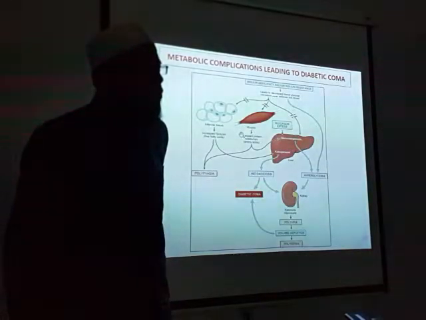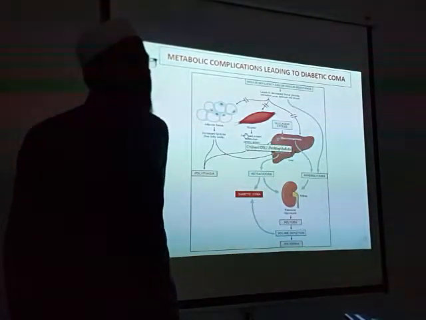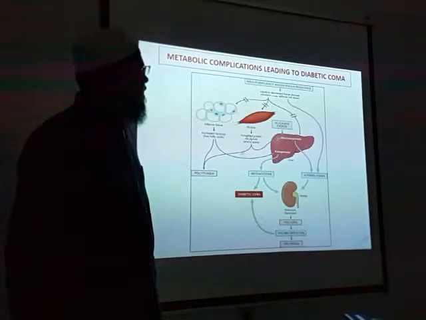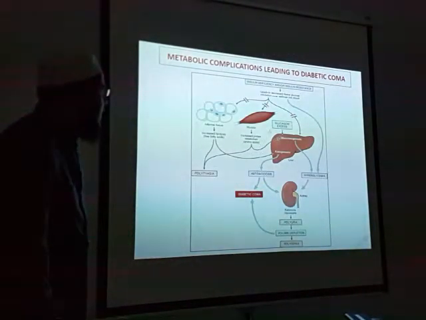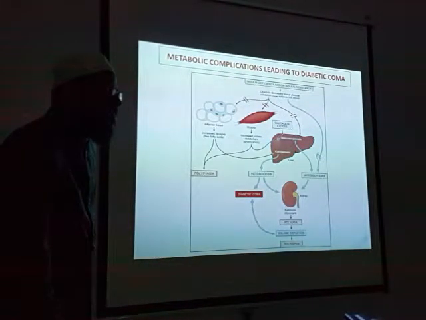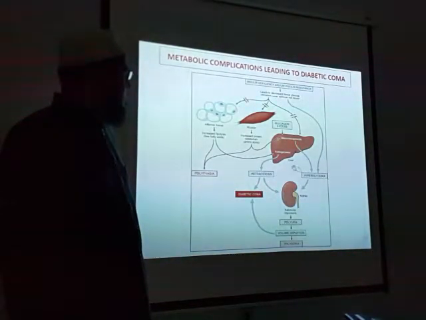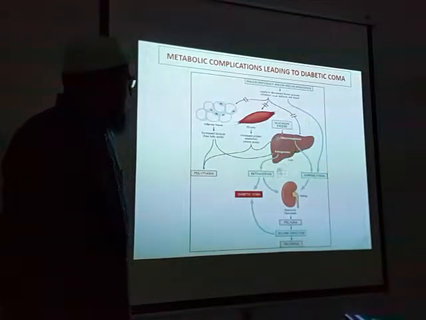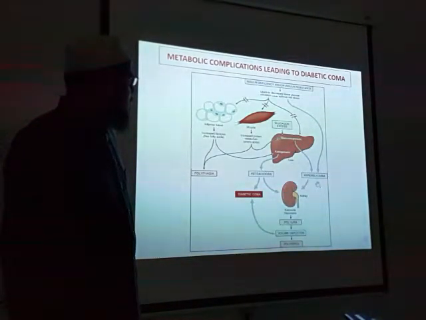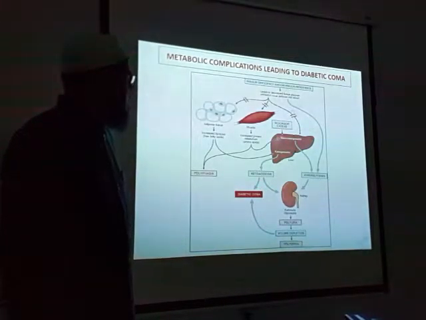So it will lead to lactic acidosis. And in liver, there is no gluconeogenesis. So all this will lead to polyphagia, this will lead to ketoacidosis and hyperglycemia directly.